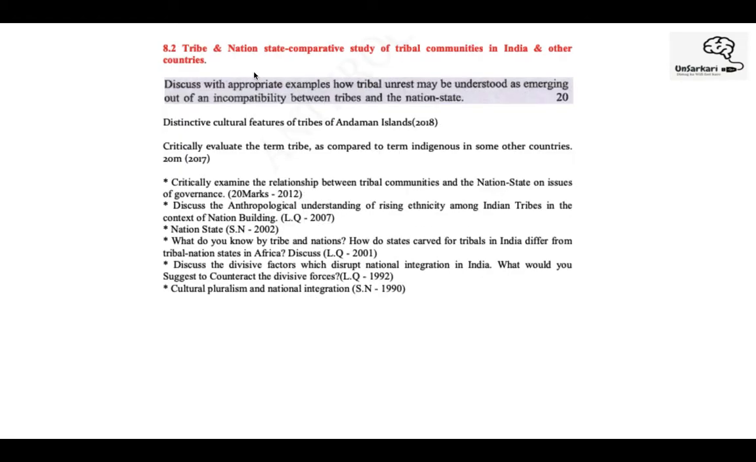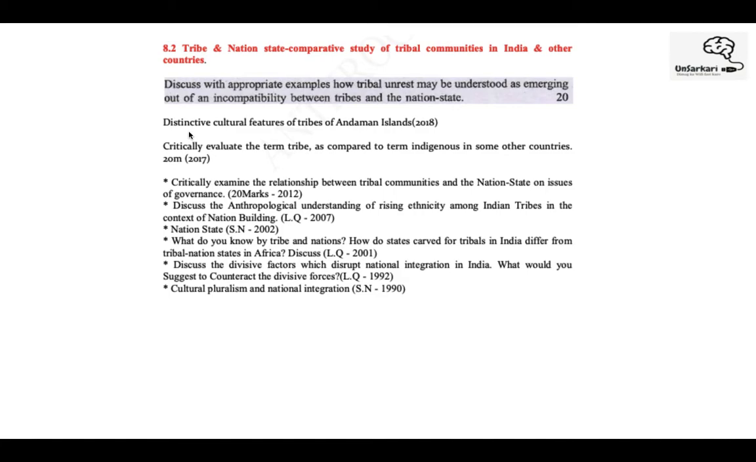Next unit is on tribe and nation. So, a comparative study of the tribal communities in India. So, you will obviously have to study the different tribes, everything about different tribal communities and in other countries also. So, now the question says discuss with appropriate examples how tribal unrest may be understood as emerging out of incompatibility between tribes and a nation state.